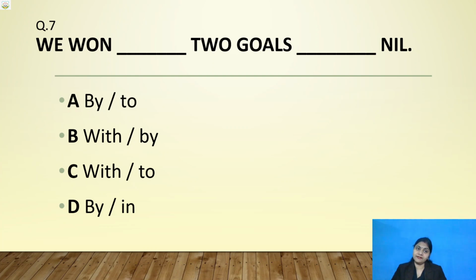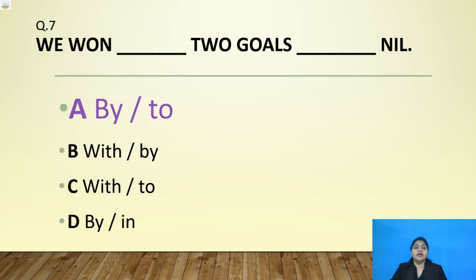Have you all written? Okay. Everyone has to write the answer. Each and every child has to write the answer. Let's see the correct answer. We won by 2 goals to nil. Yes, this is the correct one.